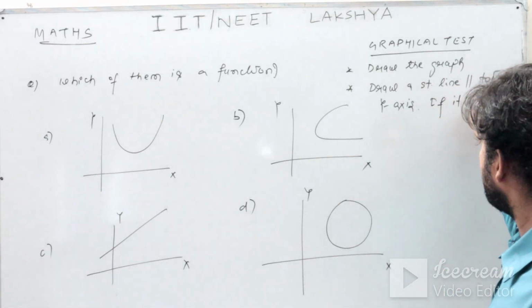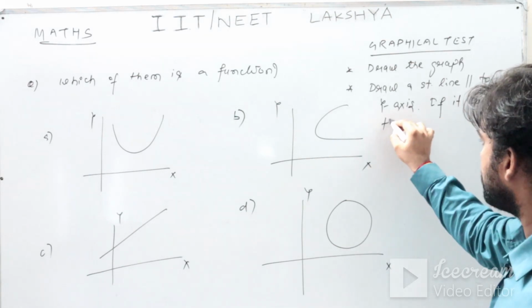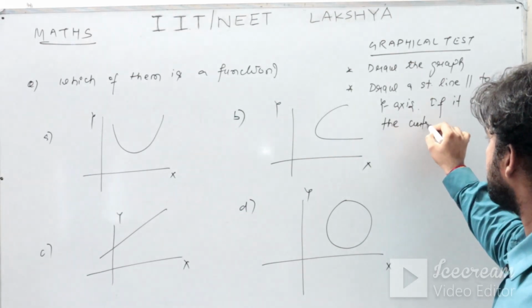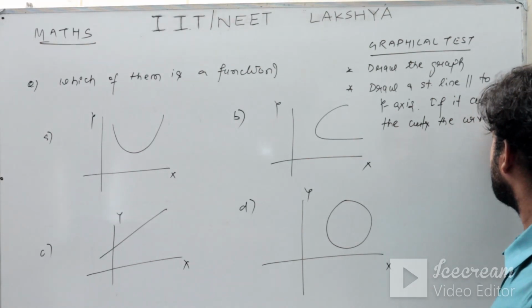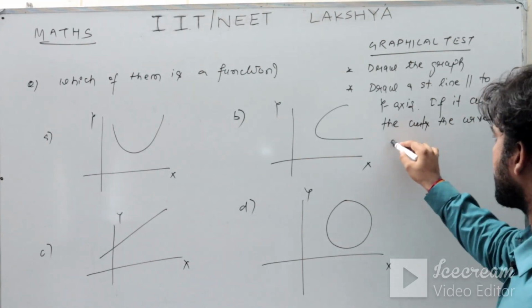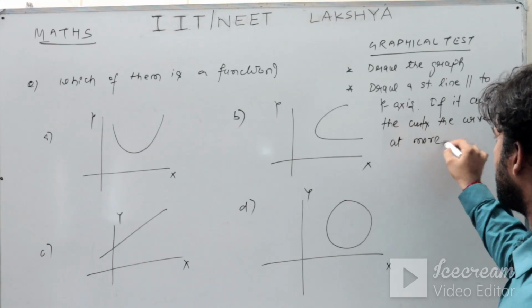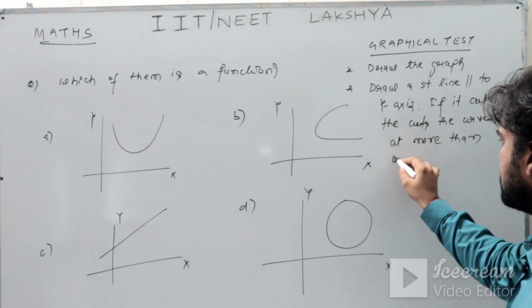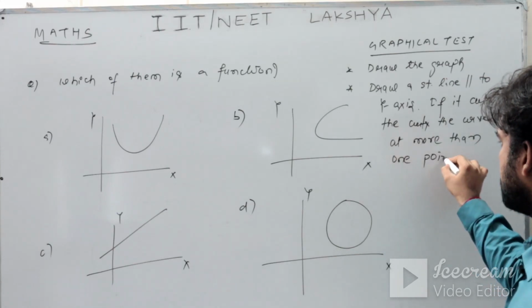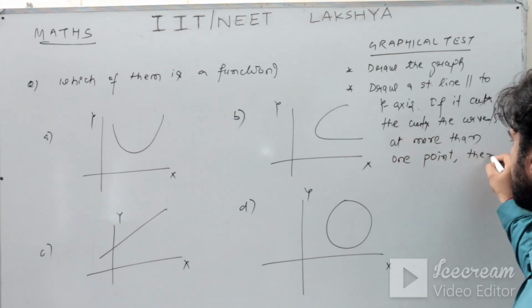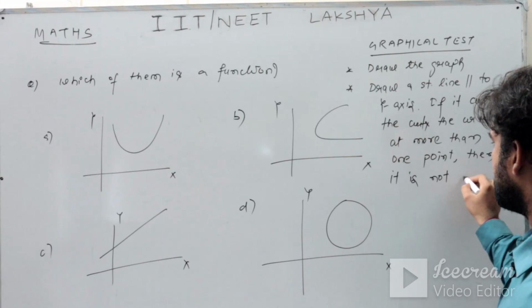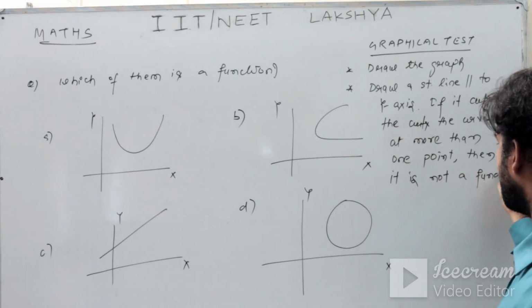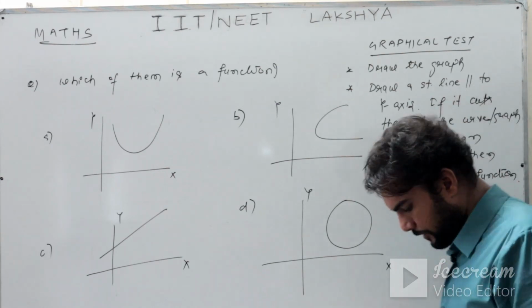If it cuts the curve, or your graph, at more than one point, then it is not a function. Then your given curve or the graph is not a function.